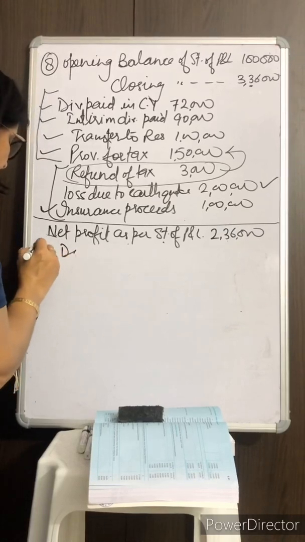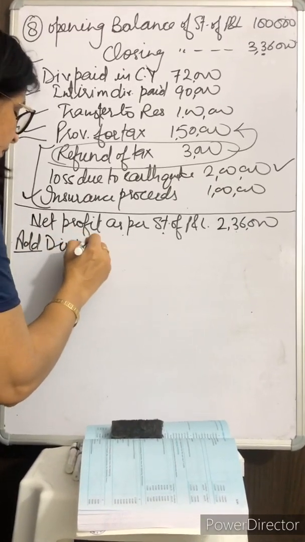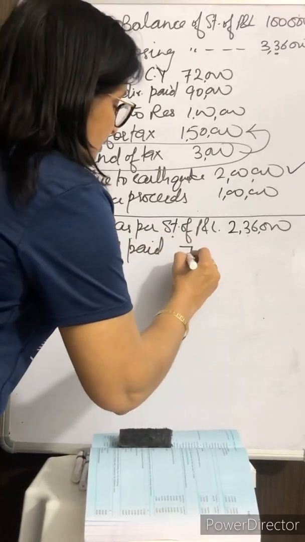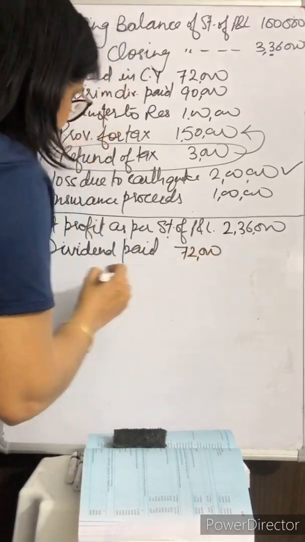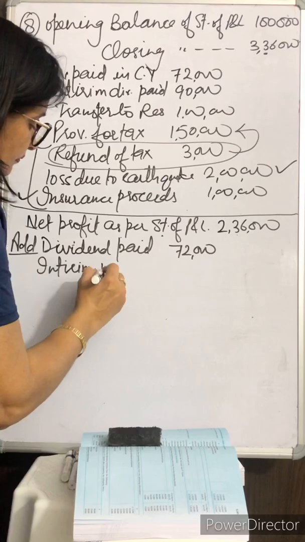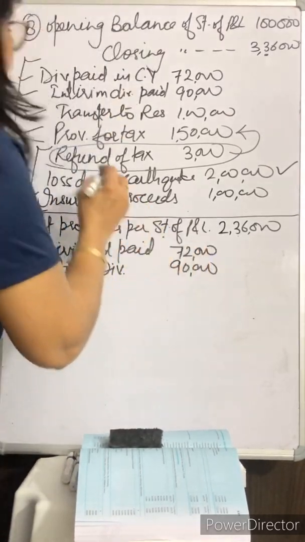Dividend paid is 72,000. Interim dividend paid is 90,000.